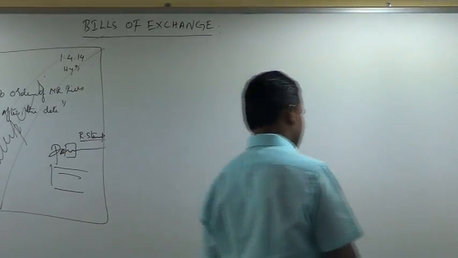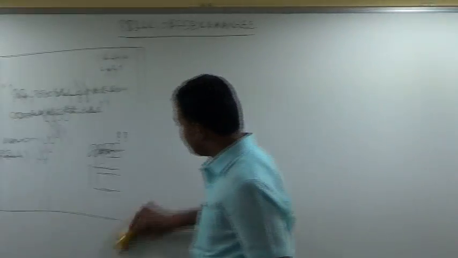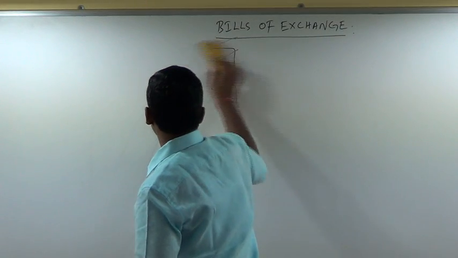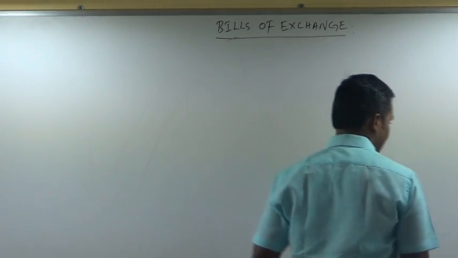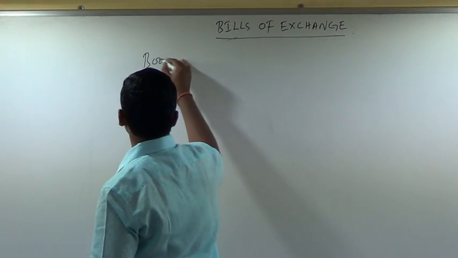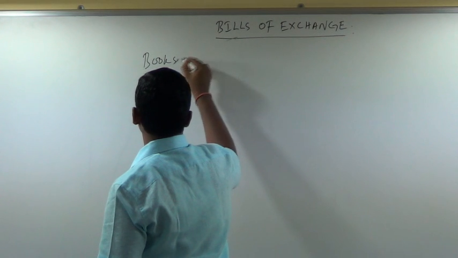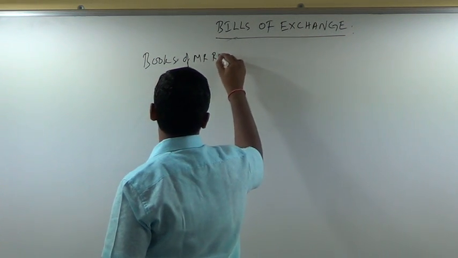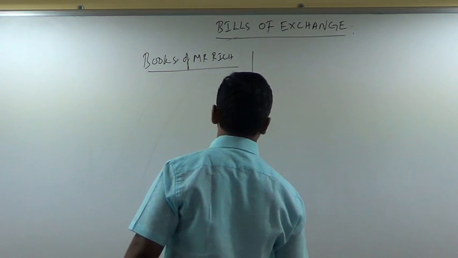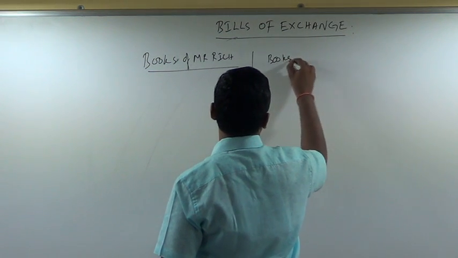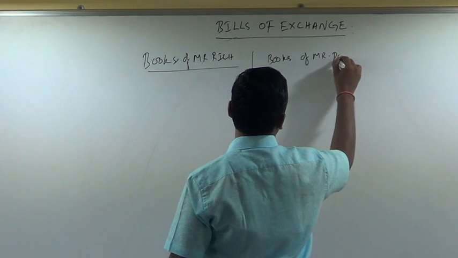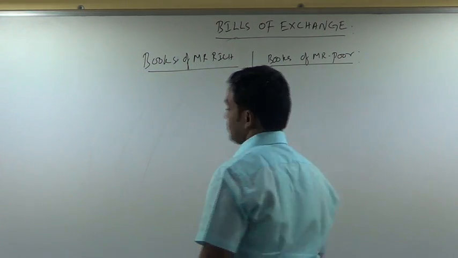Drawer you always on the left side, drawee you always on the right side. Books of Mr. Rich, books of Mr. Poor.